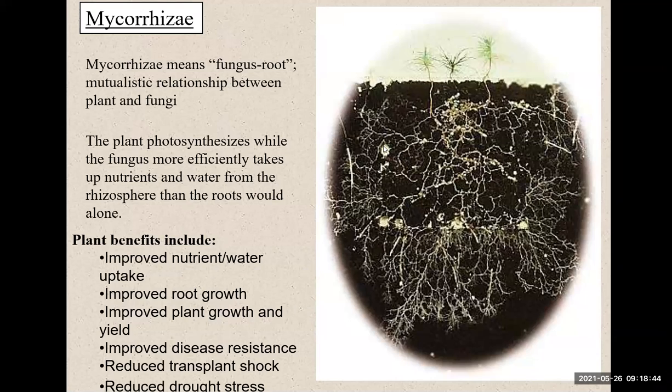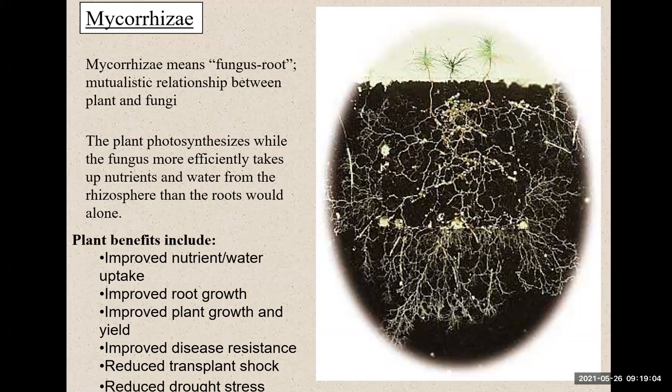Mycorrhizae, this is it. This is the fungus root, like the roots in plants. Mycorrhizae is a mutual relationship between plants and fungi, so they don't destroy each other. They help each other.